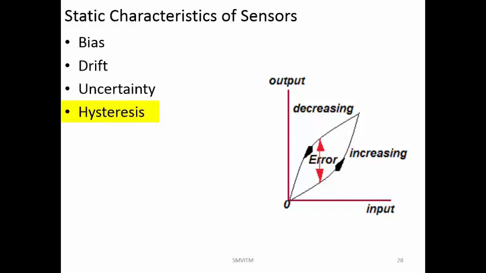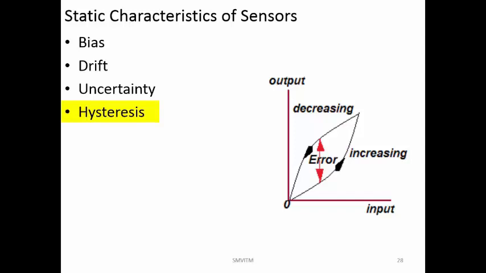You are measuring from 0 to 10 volts, you have given an input at 5 volts, and the device is showing 4.95 volts. Now, you have reached say 20 volts, and from 20 volts you come back to 0 volts. At different positions, you are again making the measurement. At 5 volts again, it will not show exactly 4.9, it may show 5.2 or it may show 4.6, it may show something else, but it may not show the same value which it showed earlier.